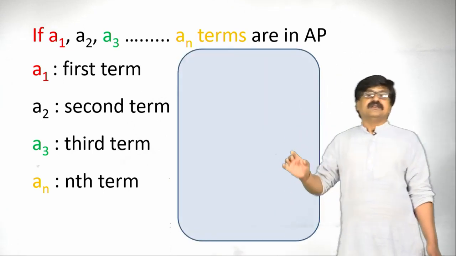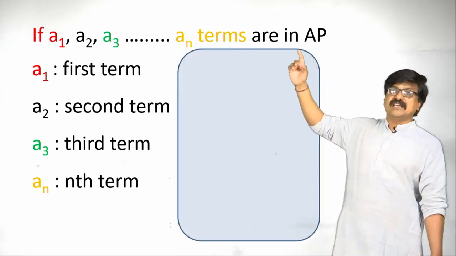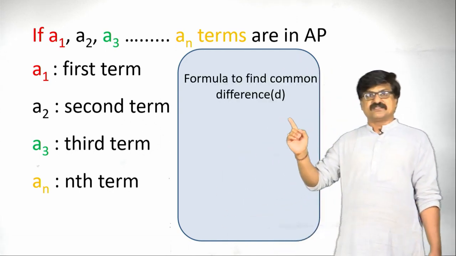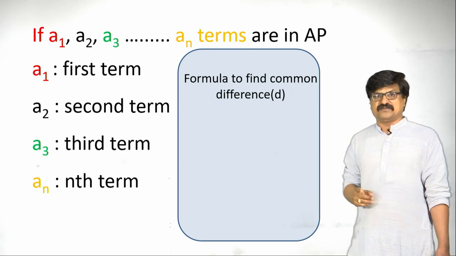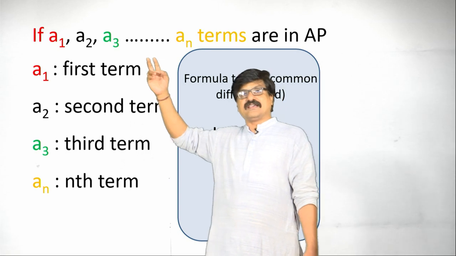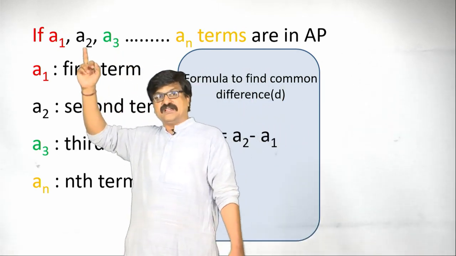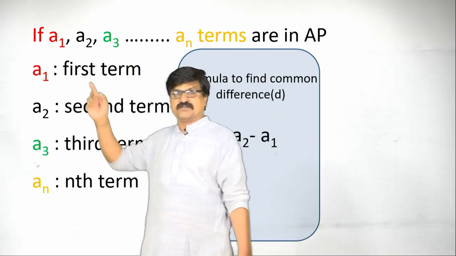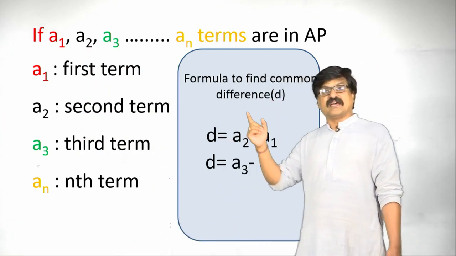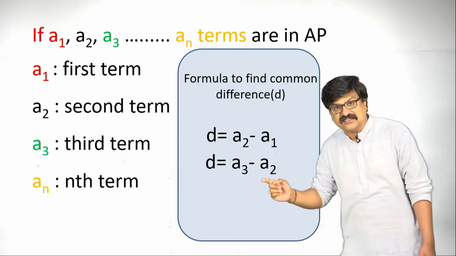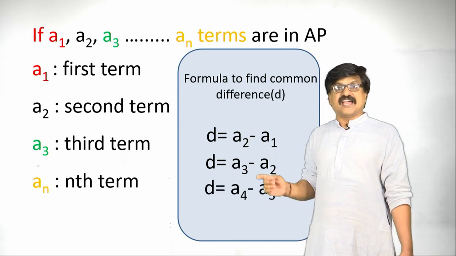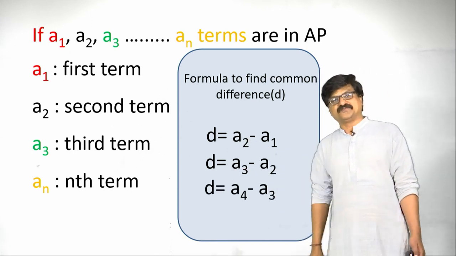Suppose these terms are in AP, then what is the value of the common difference? Formula to find the common difference: D is equal to, as we already know, the difference between any two consecutive terms. I am going to take it as A2 minus A1, or else we can write D as A3 minus A2 also, or it may be A4 minus A3 also.